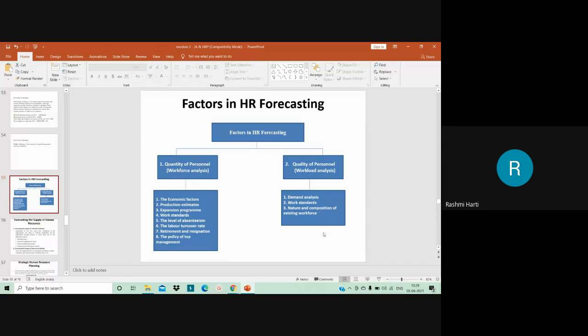Okay. So here basically when we speak about the factors, the first factor in quantity of personnel is the economic factor. Okay. So economic factor basically relates to the national economy, international economy scenario and future prospects. These three things are taken into consideration when it comes to economic factors.